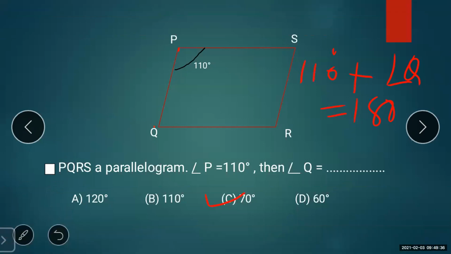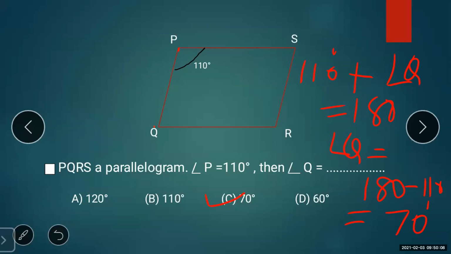Because they are supplementary angles. So angle Q equals 180 minus 110, which gives you 70 degrees.